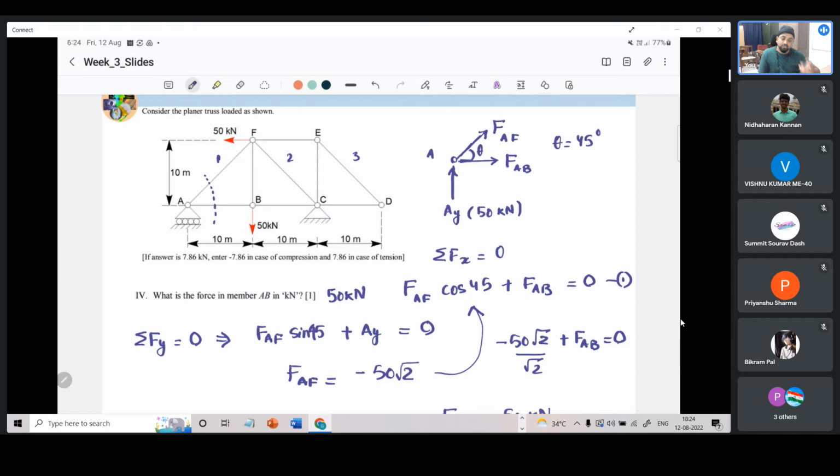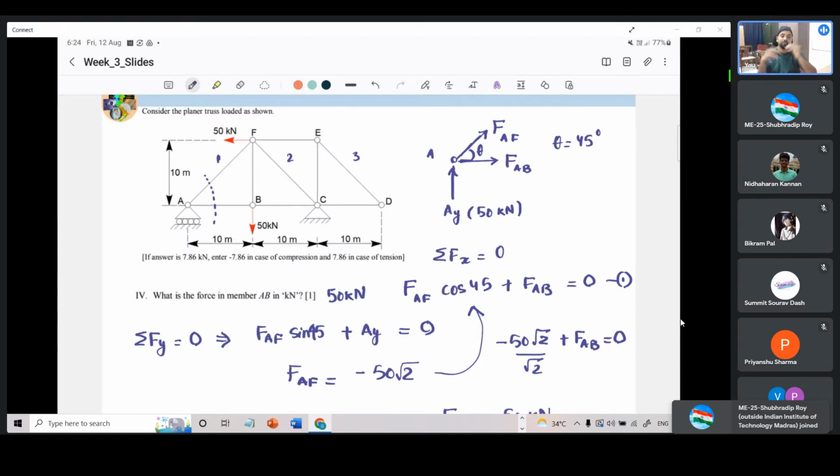So method of joints can be applied only at joints where there are only two members connected, which is why we have to proceed with either of the ends and then come forward solving. So if there was a truss which had 100 panels, and if we are asked to find the force in the 54th panel, let us say, if we start off with method of joints, we have to start from one end, come along solving all the way to 54, 53, and then solving the 54th panel will give us the member forces.